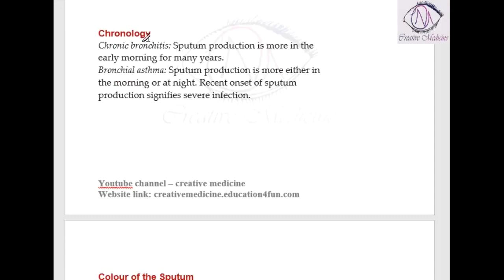Then, chronology of the sputum. In chronic bronchitis, the sputum is more common in the early morning hours, whereas in bronchial asthma, the sputum can be either in the early morning or at night. And if the patient has no sputum for a longer period of time and suddenly develops sputum, then always suspect severe infection. Infection will exacerbate the sputum production.